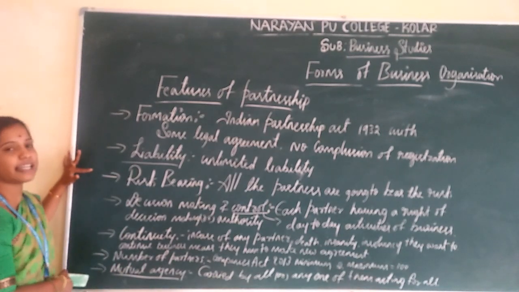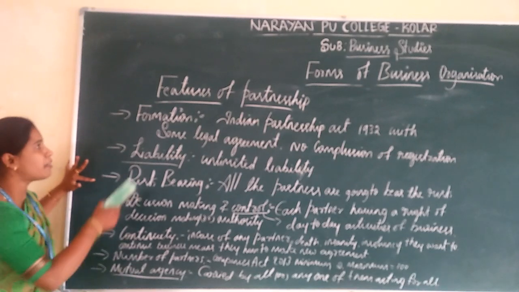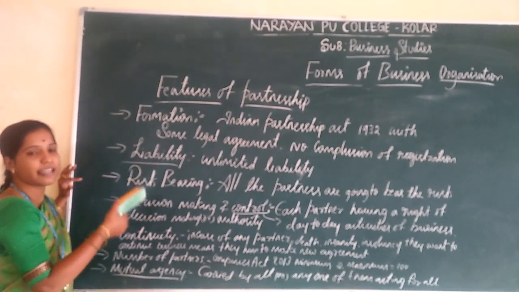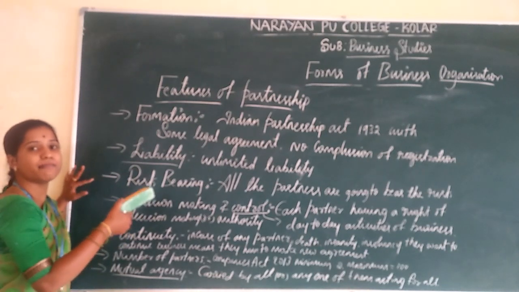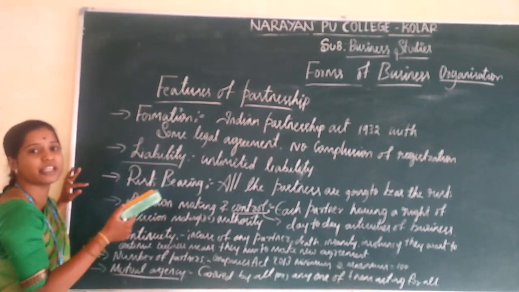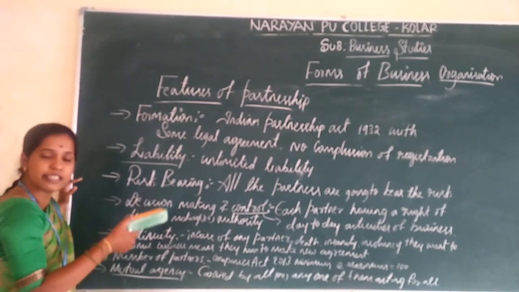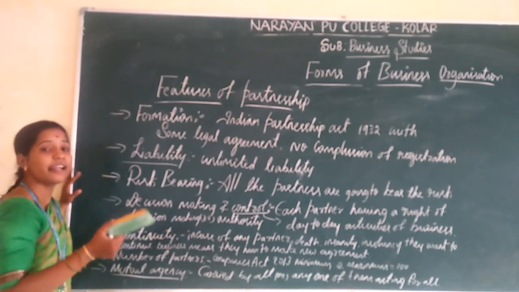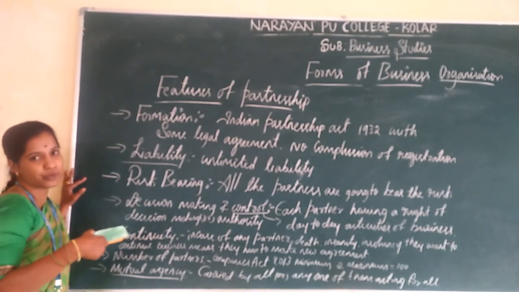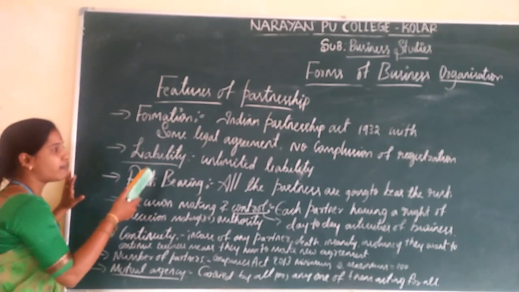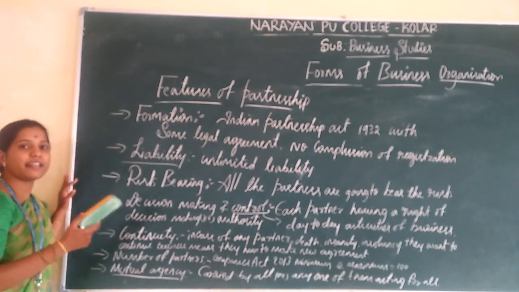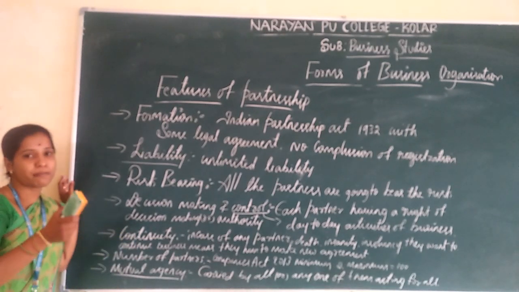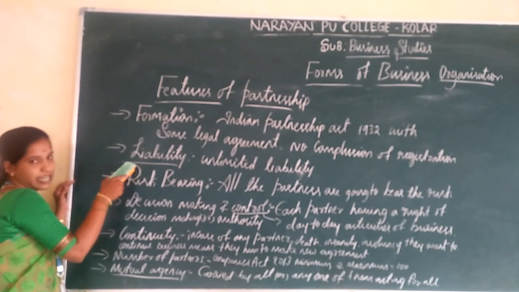And the next one is liability. The partnership firm's liability is unlimited. The partners' liability will be unlimited if the business resources are insufficient. They have to pay their debt from their personal resources or personal wealth. If one partner is not able to pay the debt, the other partners are responsible to pay it. That is known as liability.